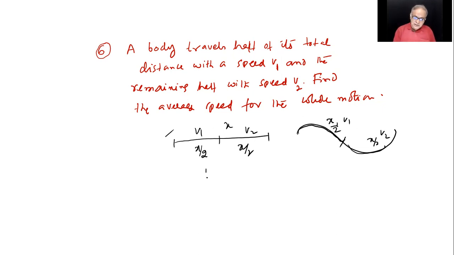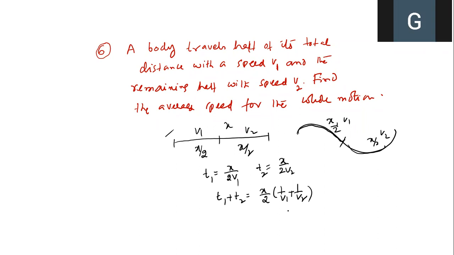Now, time for the first half will be simply x by 2 by v1. Isn't it so? Distance by speed here. T2 equals x by 2 by v2. So the total time T1 plus T2, delta T, that is actually speaking, x by 2 into 1 by v1 plus 1 by v2.